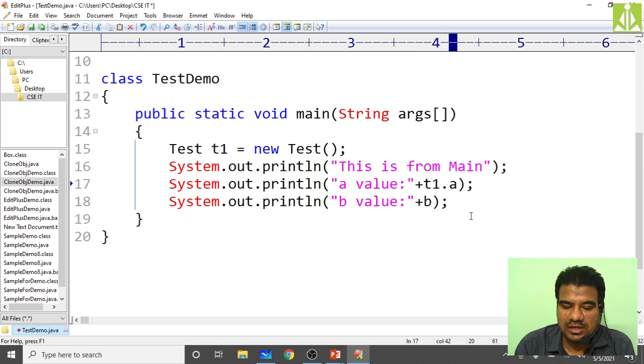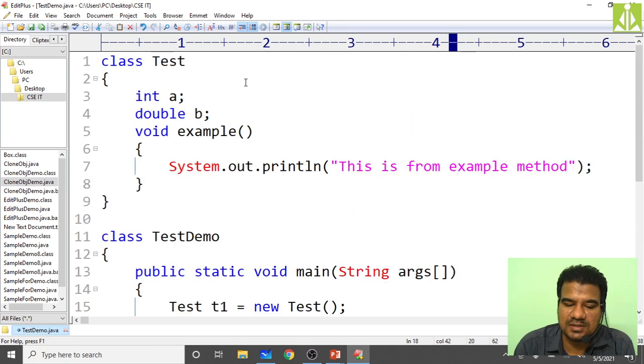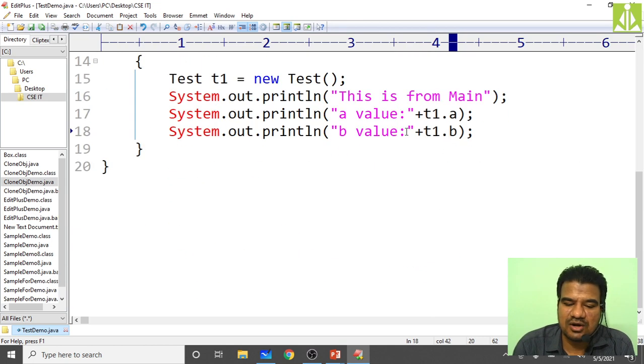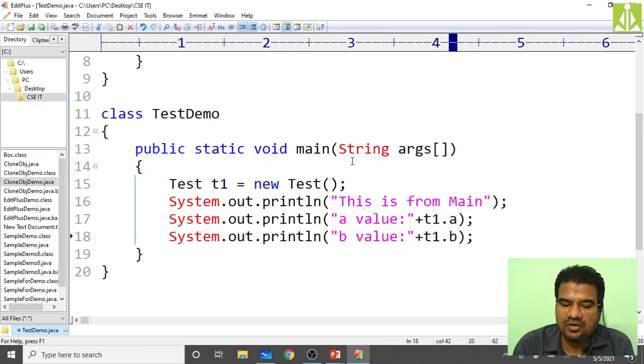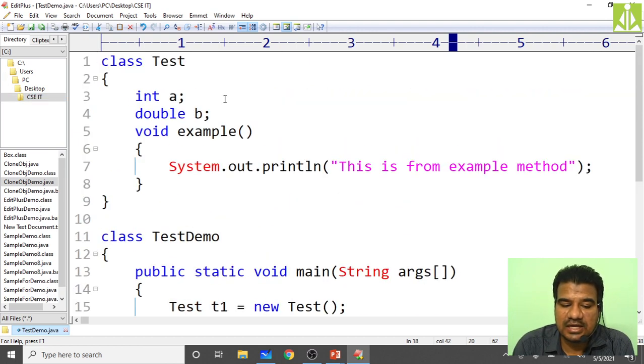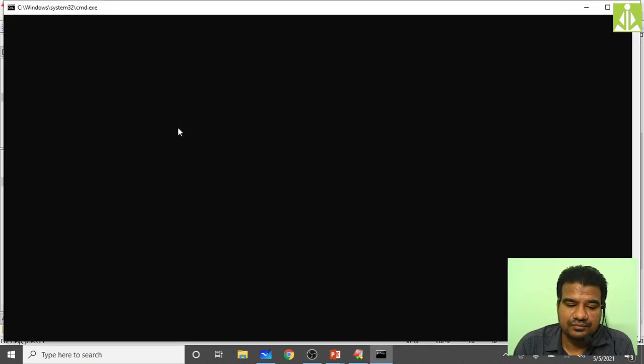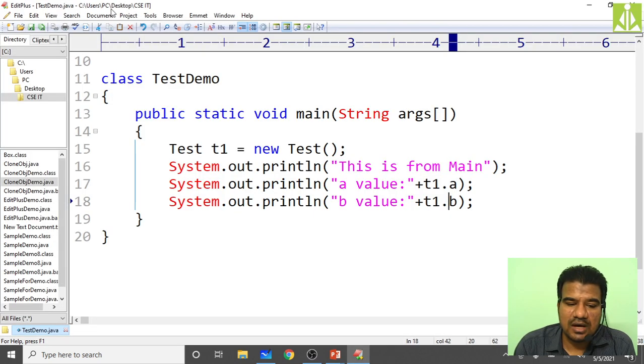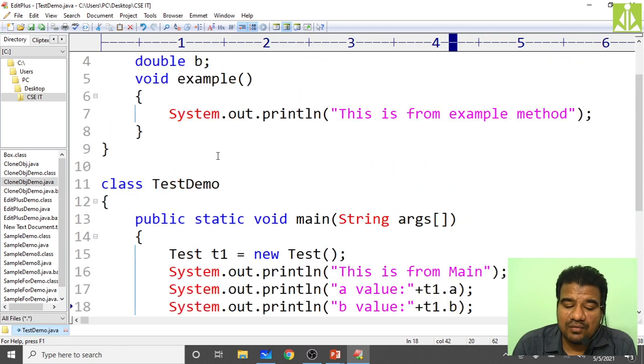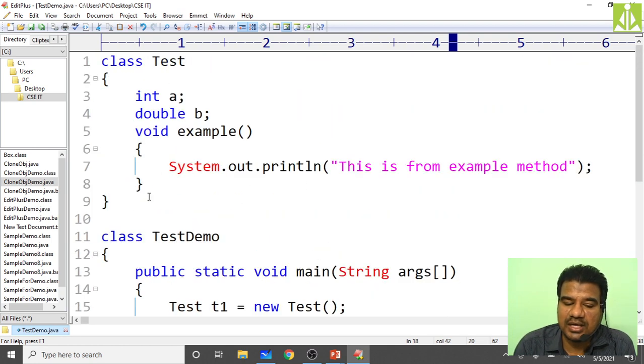T1.a, and this b also T1.b. With the help of reference only we can access them, because they are class members. They are not regular variables and they are not part of your main method. They are declared inside the class, so we need to access them with the help of the object. I forgot that one. So compile. Yes, no issues.